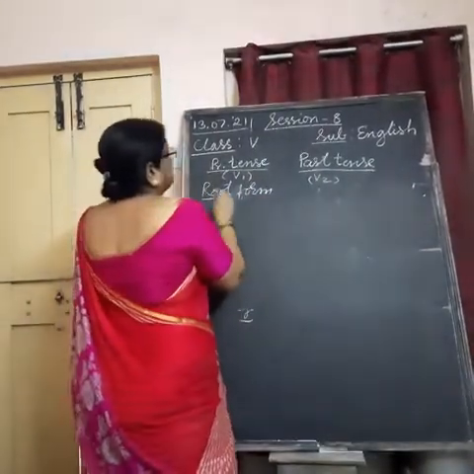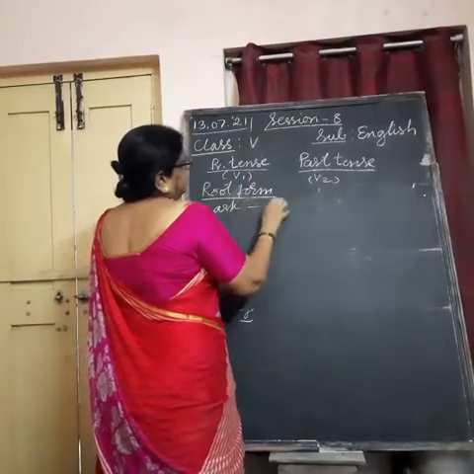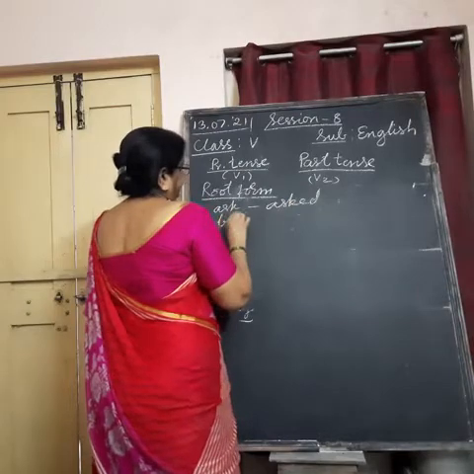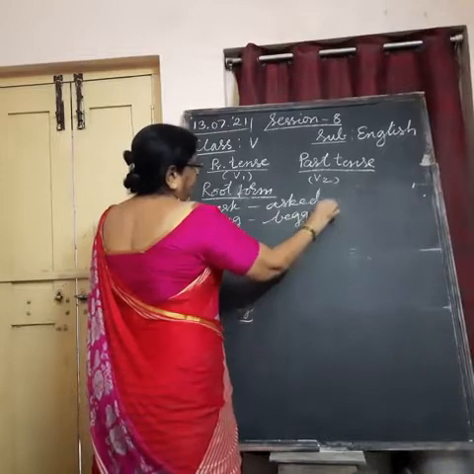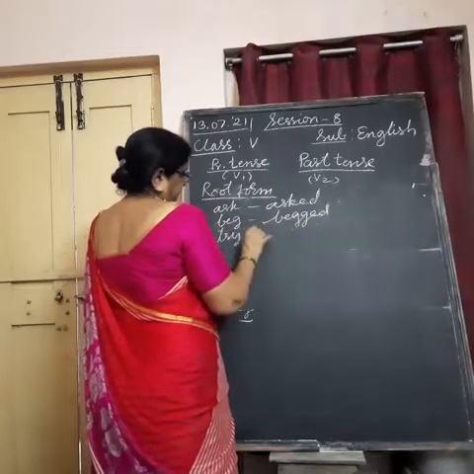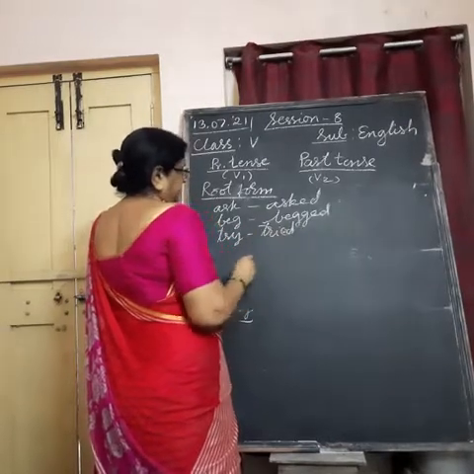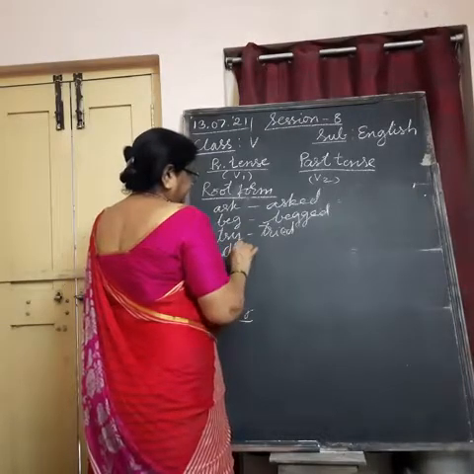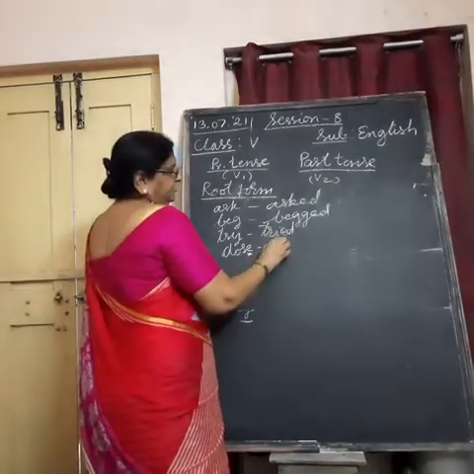What regular verbs? You see, ask, asked, beg, begged. Where you have added ed, try, tried. Understand? Close. See one more example. E is already there. We don't need to write one more E.